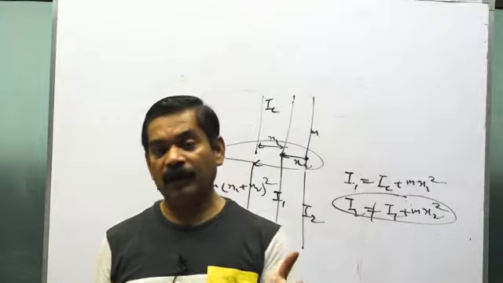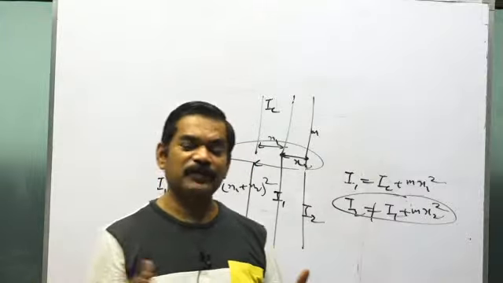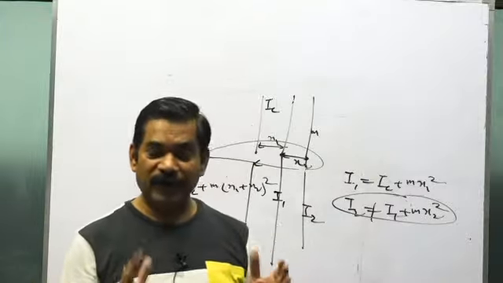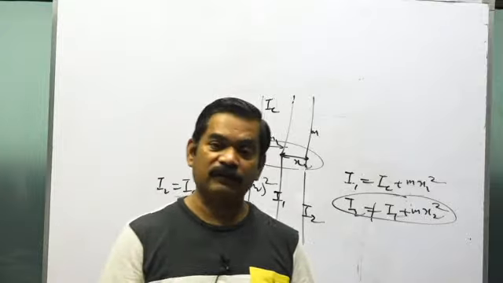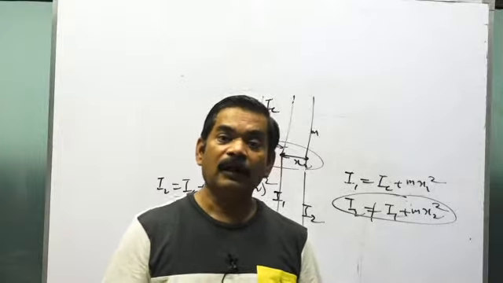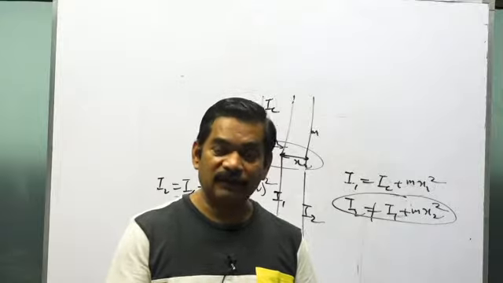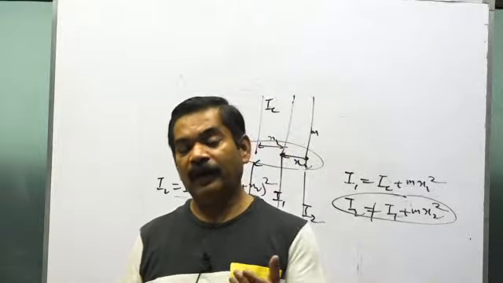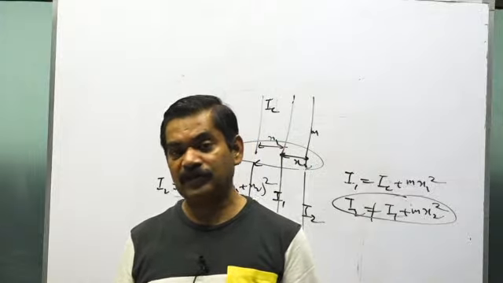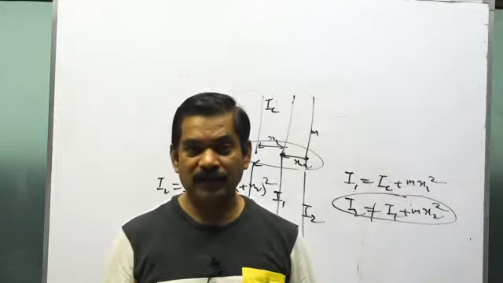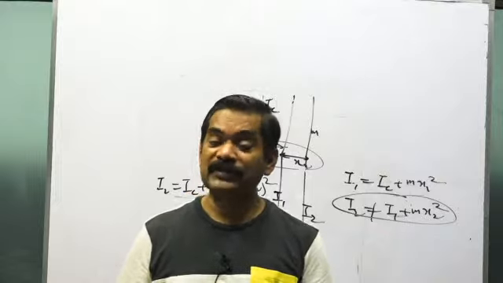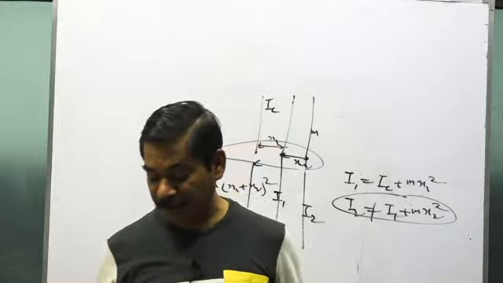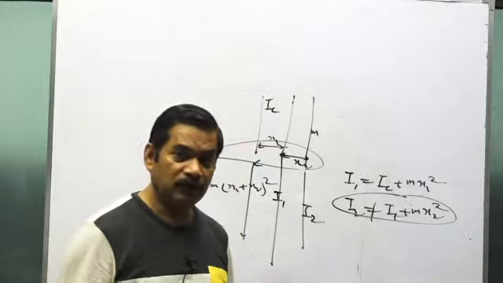So it's not any two axes; I1 plus I2 equals I3 only when I1 and I2 are about axes through the center of mass, lying in the plane of the body and mutually perpendicular, and I3 is about an axis through the center of mass perpendicular to the plane of the body.